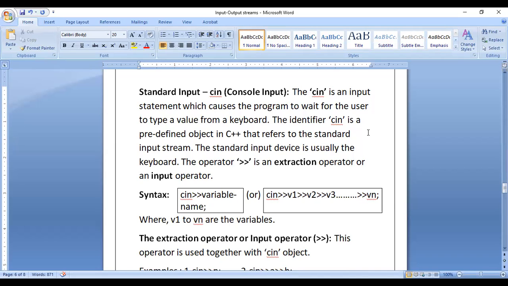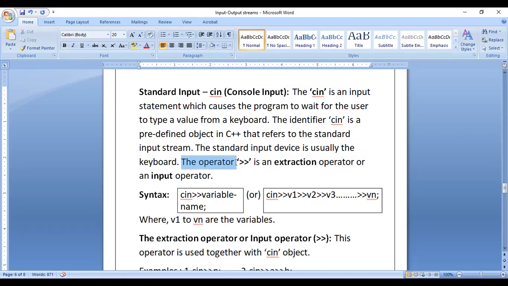Here you have to remember that console input refers to the input stream, that is nothing but the keyboard. Console output refers to the output stream, that refers to the monitor. The standard input device is usually the keyboard.